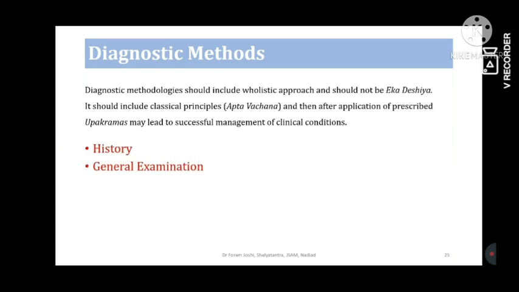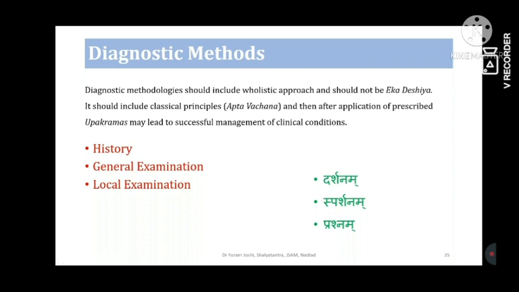We are taking history, general examination, and local examination. But the classics have documented some different things. They tell us darshanam, sparshanam, and prashnam. What we understand is that darshanam is to look, sparshanam means touch, and prashnam means to interrogate or take history. If it is that, it will be limited up to this only, maximum up to this. Okay, but there are some differences.